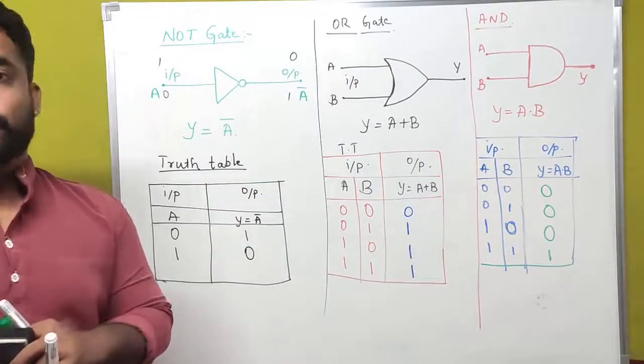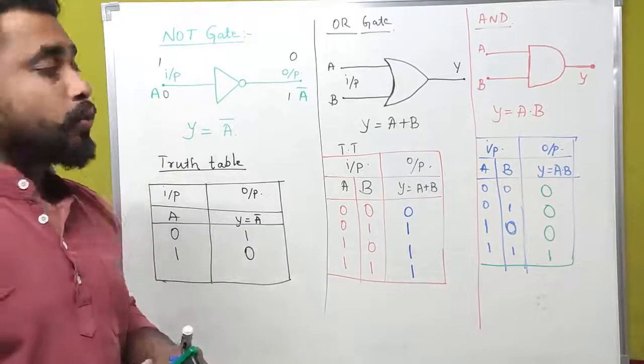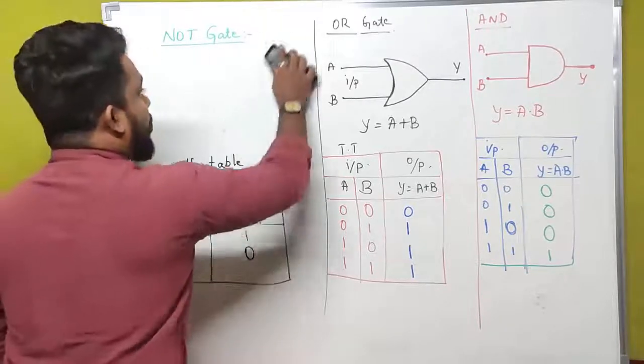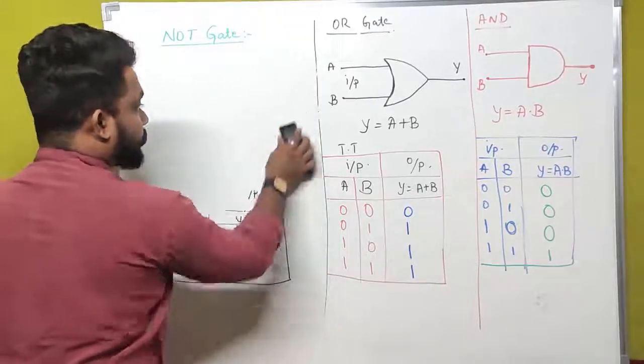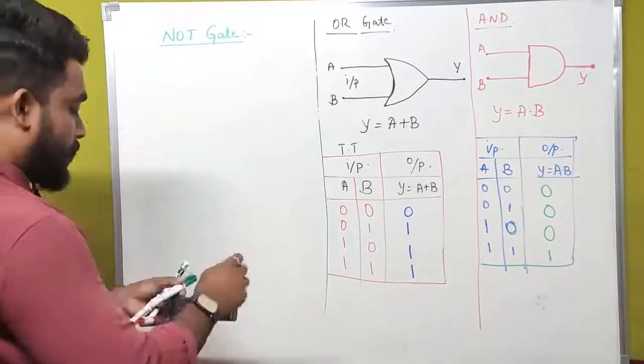And we have 4 more logic gates. Out of 4, we are studying only 2 logic gates, and they are NOR gate and NAND gate.